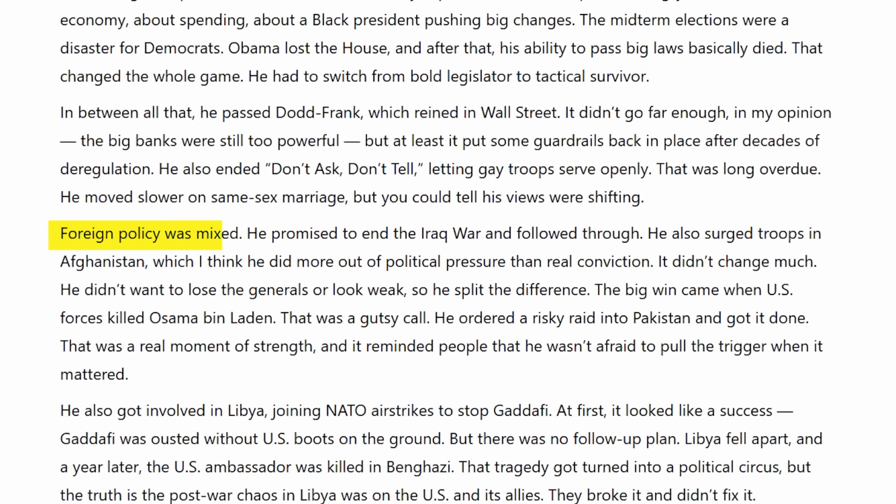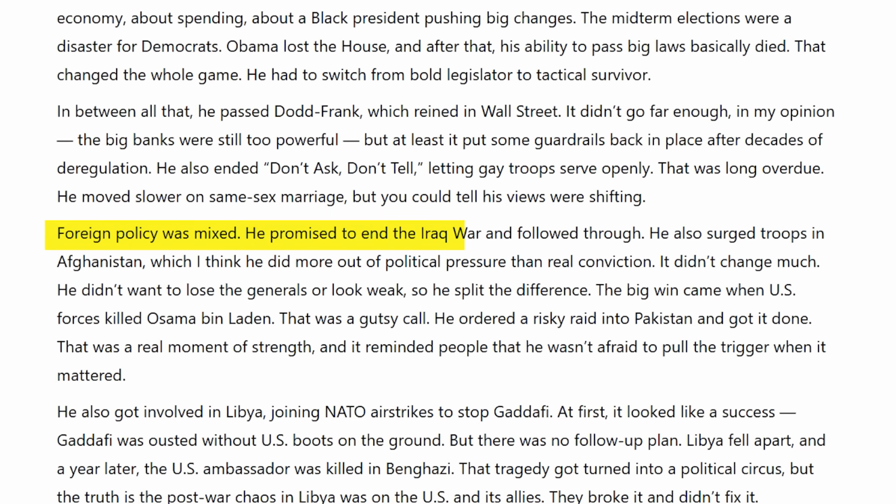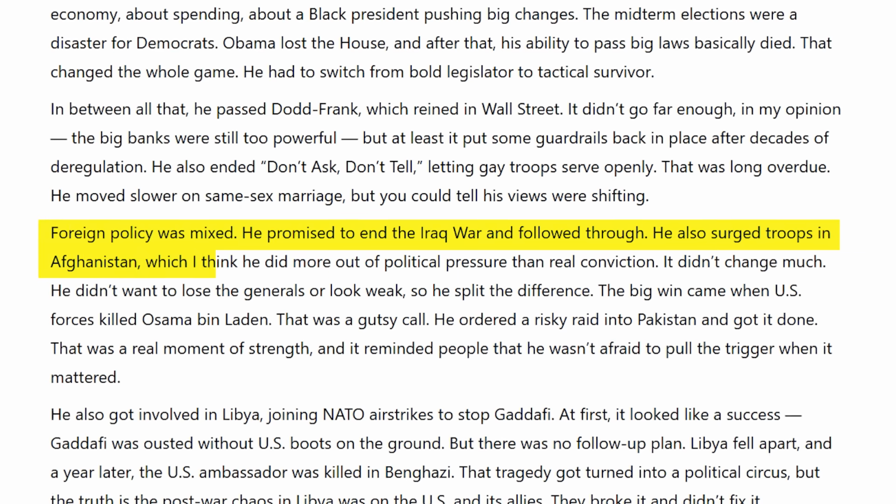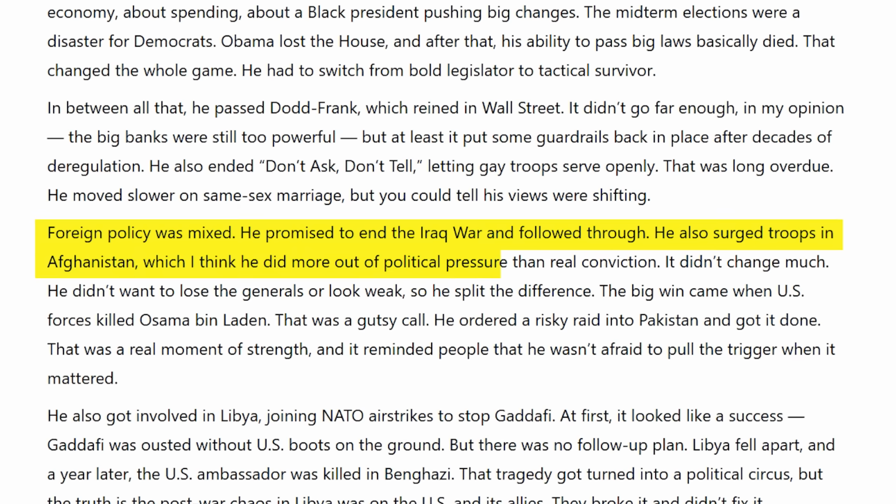Foreign policy was mixed. He promised to end the Iraq War and followed through. He also surged troops in Afghanistan, which I think he did more out of political pressure than real conviction. It didn't change much. He didn't want to lose the generals or look weak, so he split the difference.